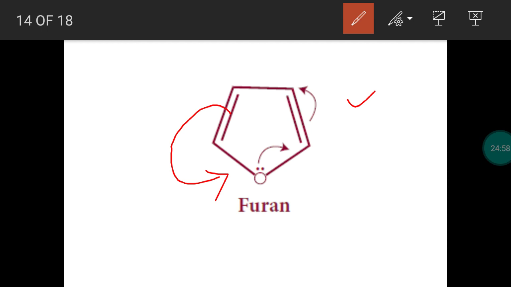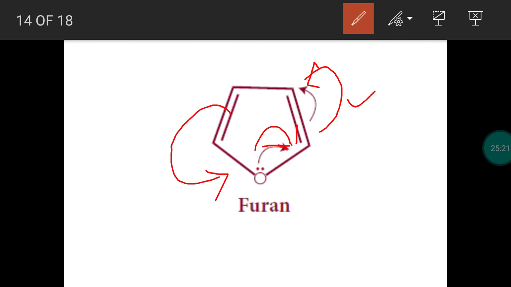If this pi electron is shifting over here, the lone pair of electrons present on oxygen, we know that heteroatoms like nitrogen and oxygen will have a lone pair of electrons. When this pi electron is shifting over here, the lone pair of electrons will be involved in delocalization. So this bond will be shifted over here.